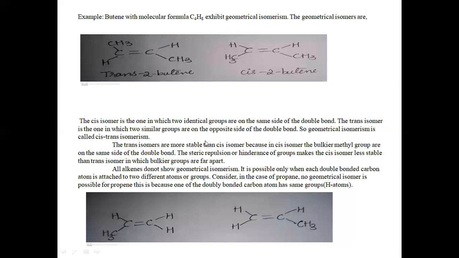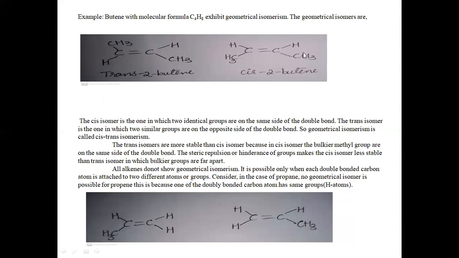Why? Because in the cis isomer, when we compare the hydrogen and the methyl group, we know that the methyl group is bulkier than the hydrogen atom.